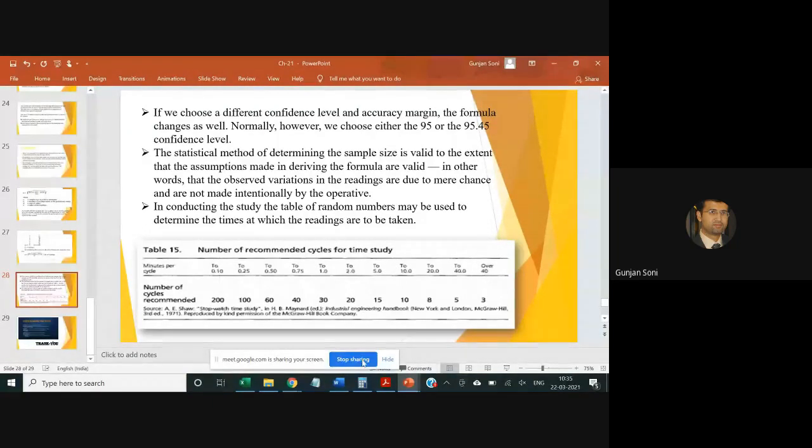Okay, so this was mostly about chapter 21, which was about time study, selecting and timing the job. The next chapter that we come to now is chapter 22, which is time study rating.